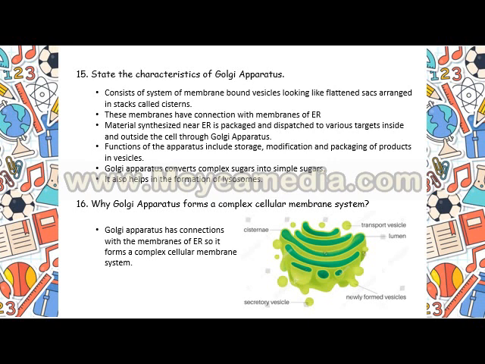Because it has a connection with the membranes of the endoplasmic reticulum, it forms a complex cellular membrane system. You will understand this totally when you go through the endoplasmic reticulum too, and see what connection the Golgi apparatus and endoplasmic reticulum have.